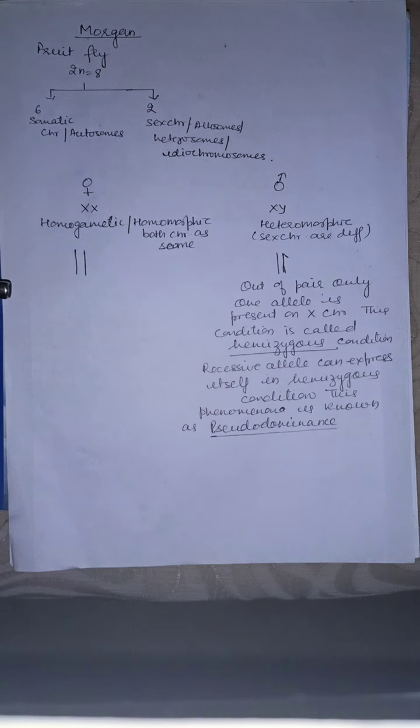So the gene which is present on the X chromosome, whether it is dominant or recessive, will express itself in the case of males. If a recessive gene is present on the X chromosome and it is able to express itself, then the phenomenon is known as pseudodominance.